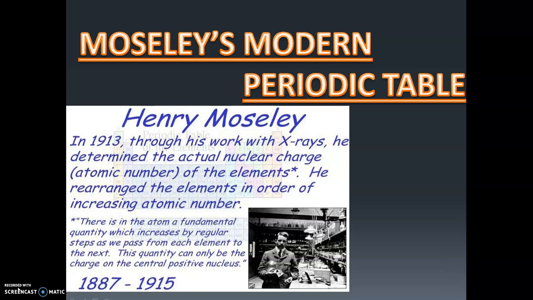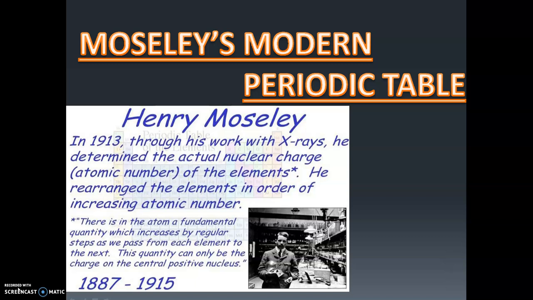He conducted experiments using X-rays and identified that the actual nuclear charge is based not on atomic mass, but on atomic number. So, it was his identification, and he rearranged the elements in the order of atomic number. Mendeleev arranged the elements in increasing order of atomic mass, whereas Henry Moseley arranged elements in increasing order of atomic number.